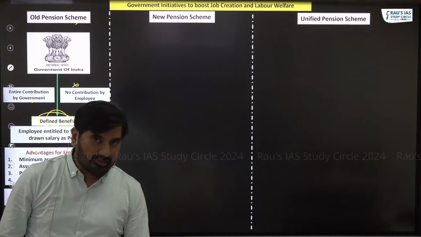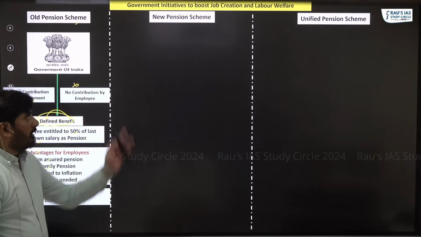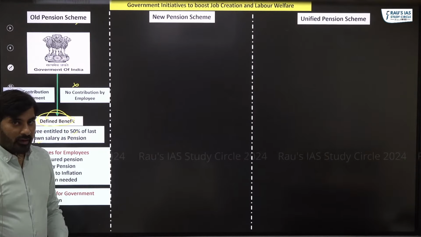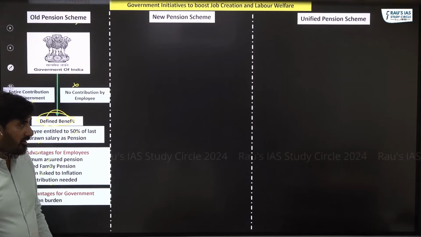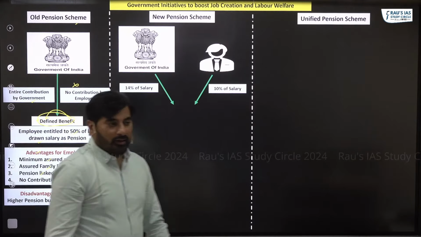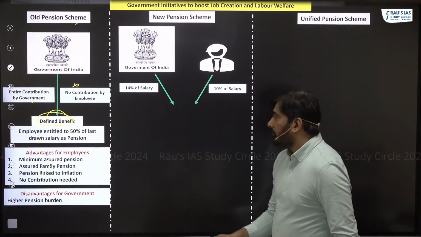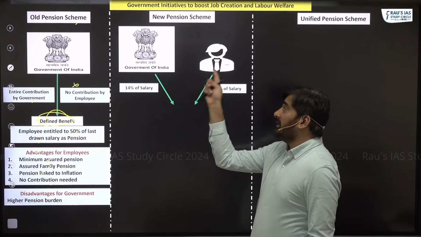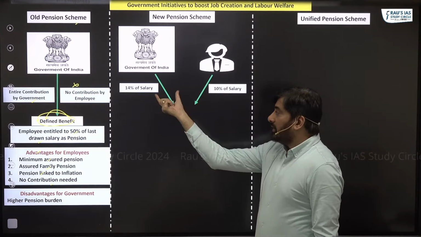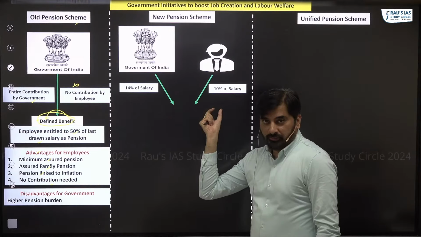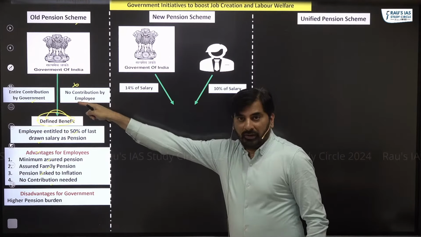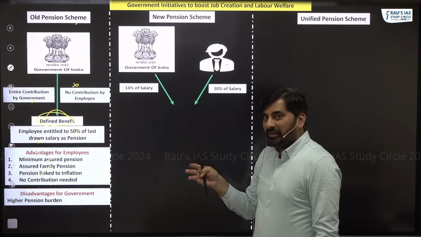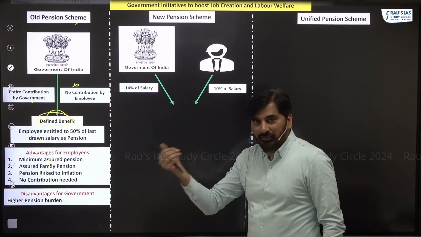To solve this particular problem, we came up with new pension scheme. What happens under the new pension scheme? Let's understand here. Under the new pension scheme, can you see both the government and the government employee will make contribution. Under old pension scheme, there is no contribution by government employee, but under new pension scheme, there is a contribution by the government employee.